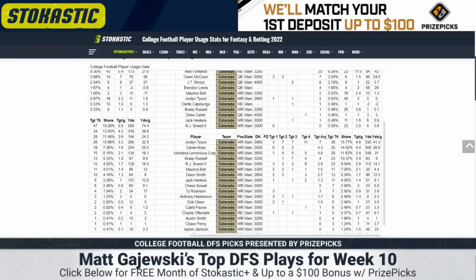I still think you don't want to play any Colorado pass catchers. But if you want to get one, it's going to be Jordan Tyson for me. Just cheap enough where maybe the PPR volume is enough. Similar to like a Dimitri Stanley last week, but not ideal.